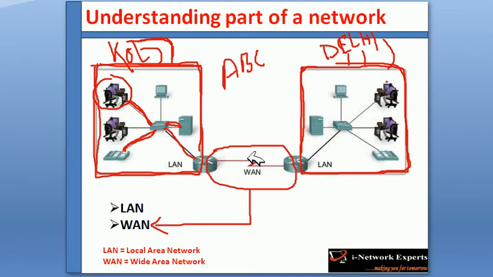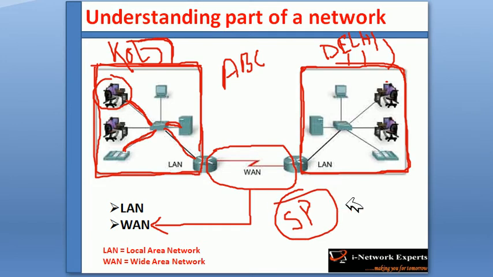So for a wide area network connection, we basically have to buy it from the service provider because we cannot lay cable from Kolkata to Delhi, as we do not have permission. But the service providers have already laid cable from city to city. They have already laid cable across the country. Okay, so whenever we need any kind of wire connection, we have to contact a service provider.